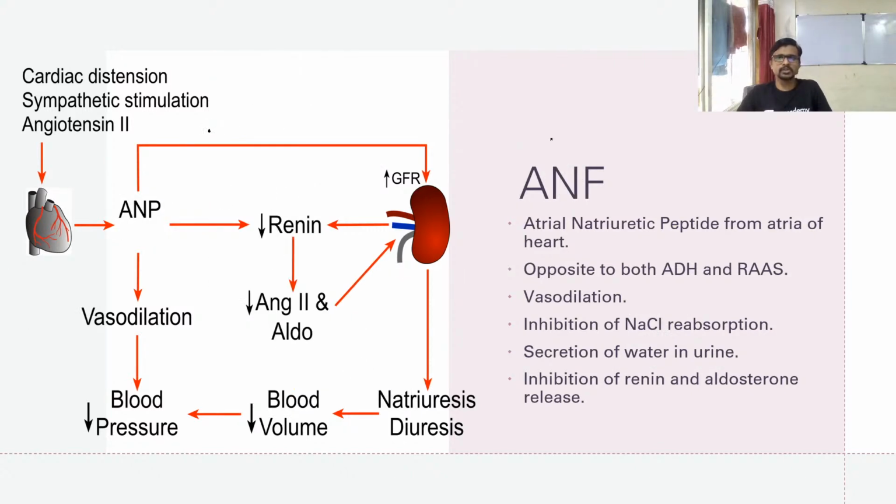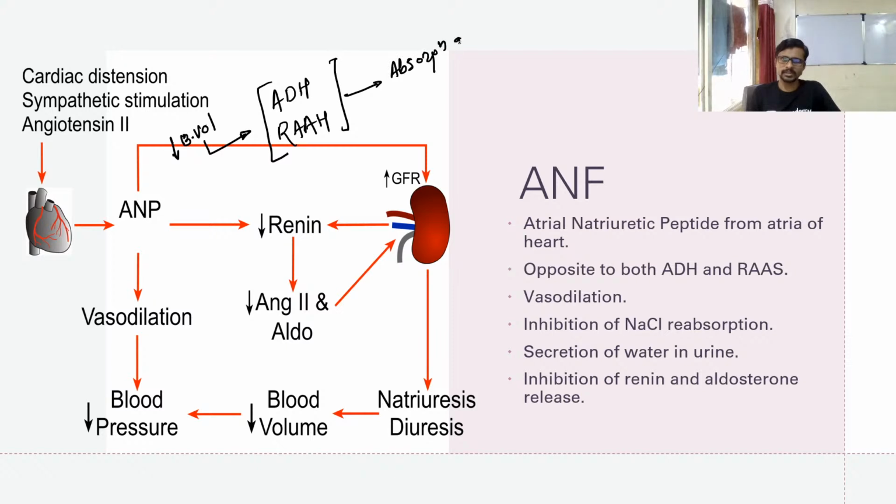Okay, so one more thing, guys, when ADH is there and the RAS system was there, these are to troubleshoot the low blood volume. Due to the low blood volume, they started and they end in the absorption of water from urine into the blood. Okay, and because of that, urine is concentrated. So concentrated urine is there.